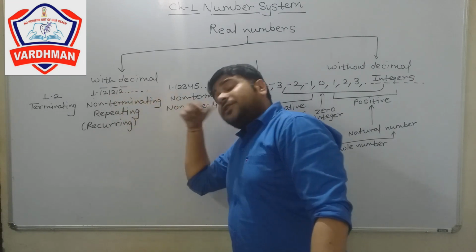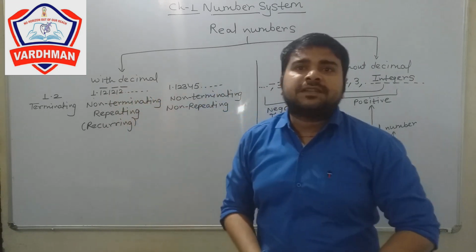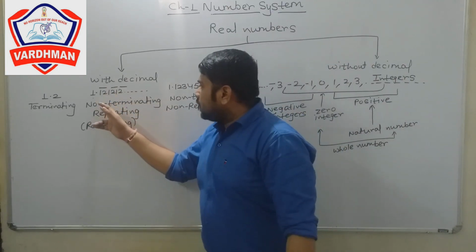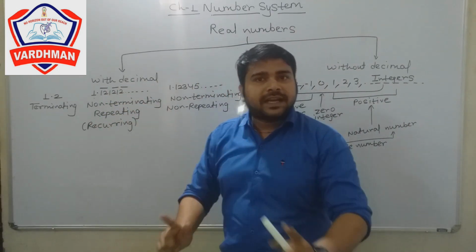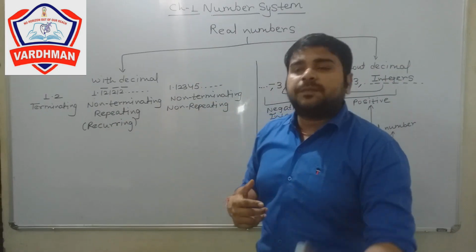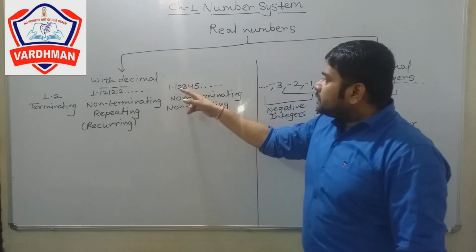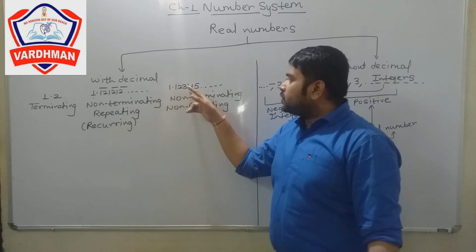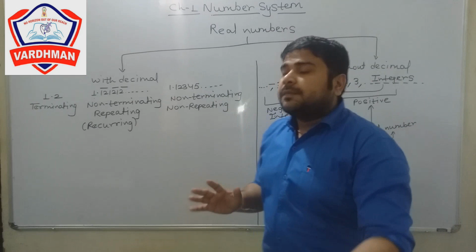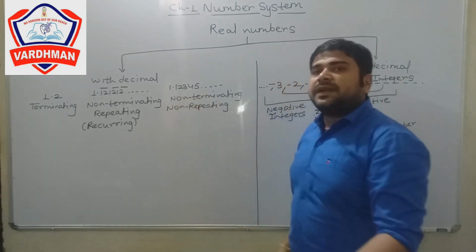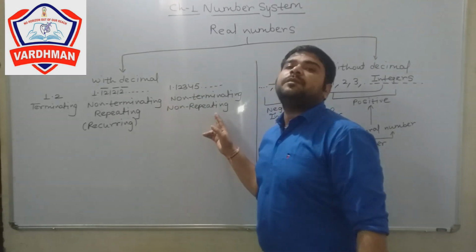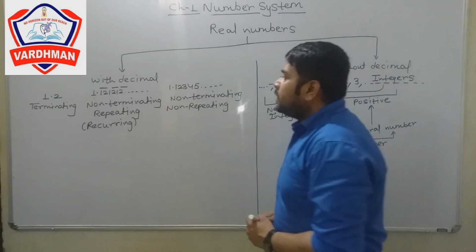In this case, after the decimal, the same value will repeat: 1 2 1 2 1 2 and so on. How many times is it repeated? We don't know. That's why this is called non-terminating, meaning it is not terminating, plus repeating. Repeating means the value is repeating. Then the third one, 1.12345 and so on, is also non-terminating.